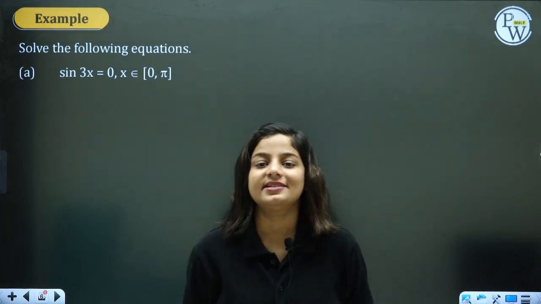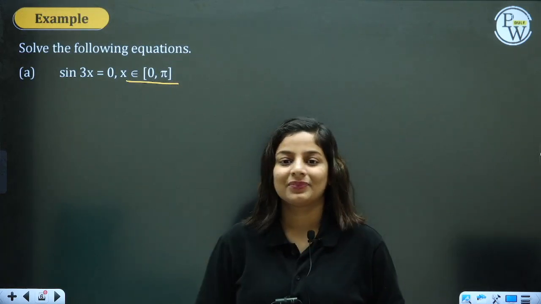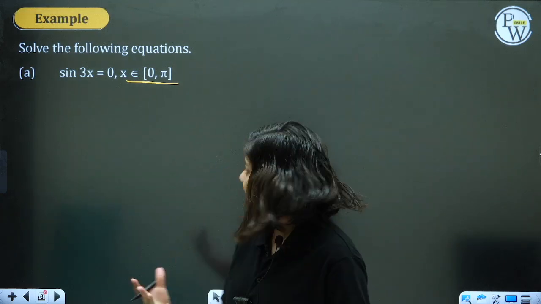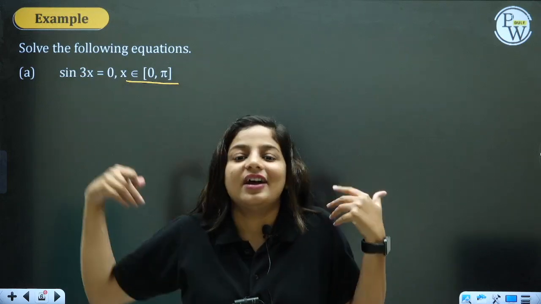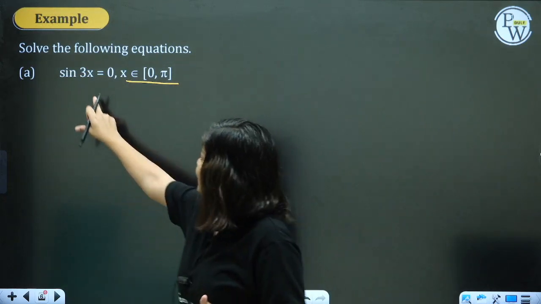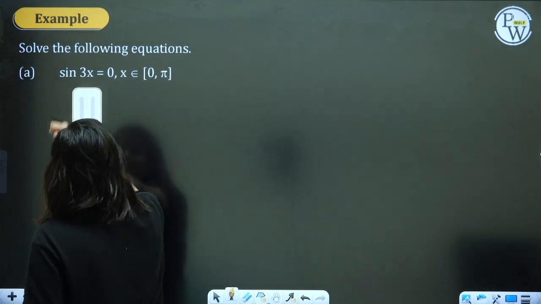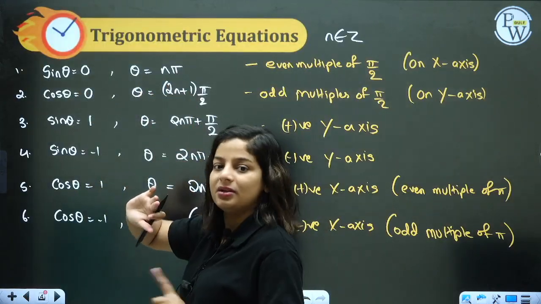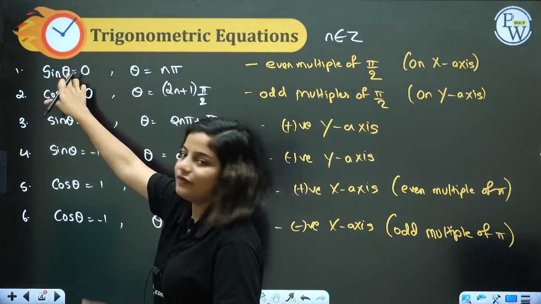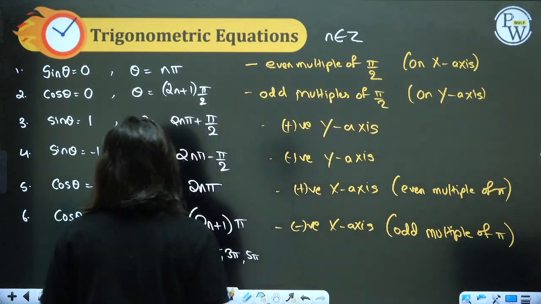Sine of 3x equal to 0 and x belongs to 0 to pi. Find the value of x. They have asked you to solve. Solve means finding x, finding the unknown. Just now we studied sine x equal to 0. Sine is 0 means theta is n pi. Instead of theta, we have 3x in the question, so 3x will be n pi.